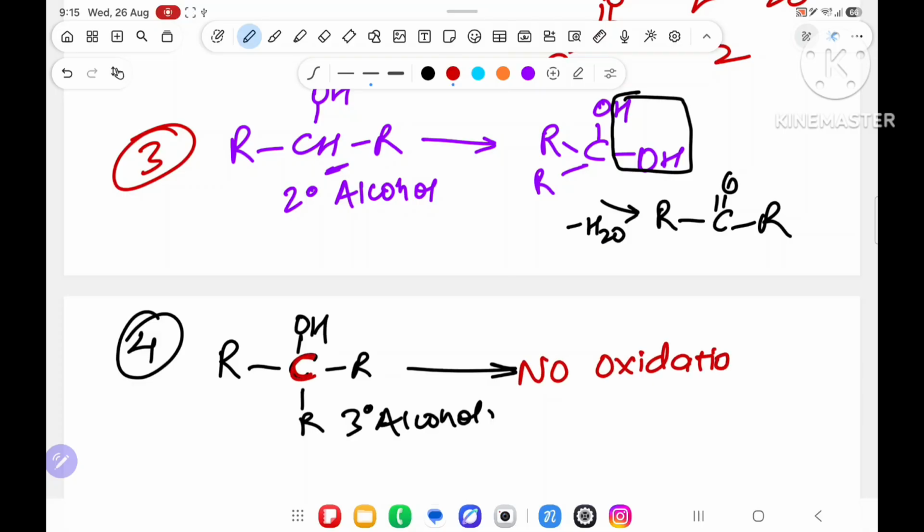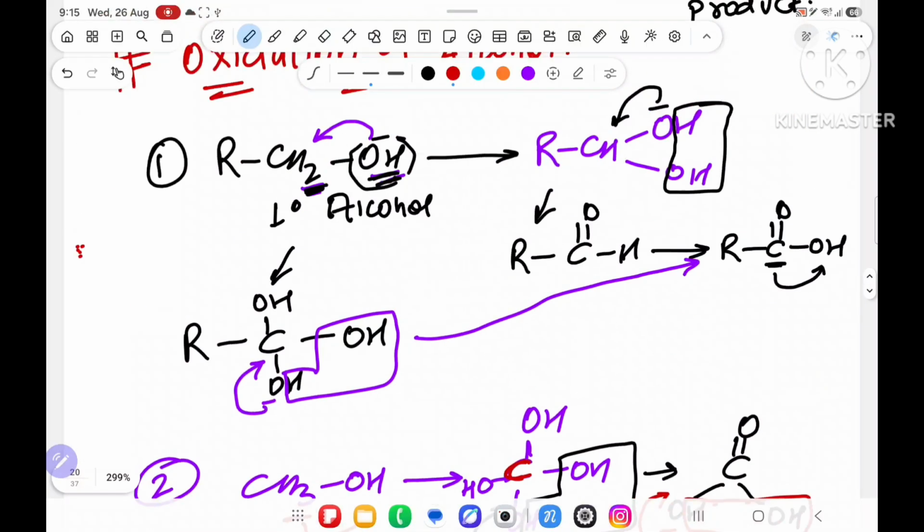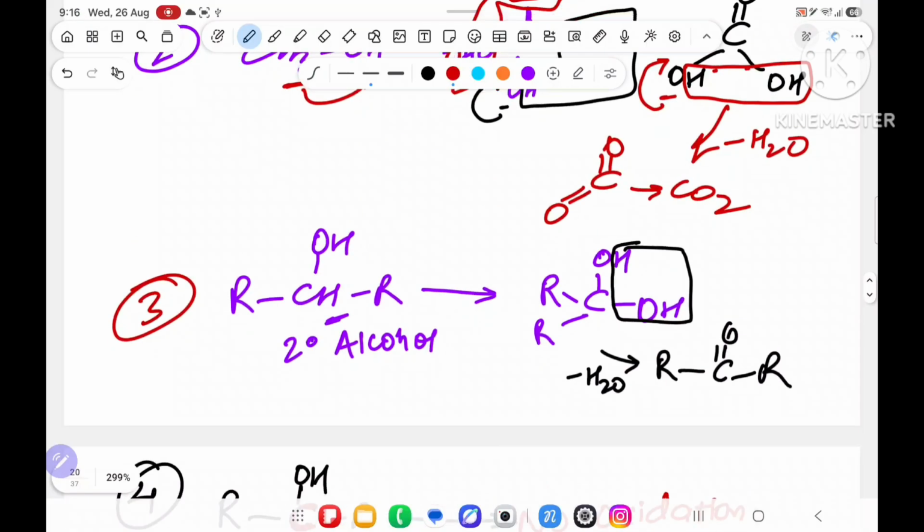It means however many hydrogens are attached, that hydrogen is converted into OH. If 1 hydrogen, OH, C double bond O will come. 2 hydrogen, 3 OH will come. H2O will go, C double bond OH will come, like that. And if more than that, understood the logic. 2 hydrogen, 2 OH: 1 OH will go outside as water and the remaining will be carboxylic acid. Over here, 3 hydrogen, 3 OH: 1 water from here, 1 water from here, and it will become carbon dioxide.